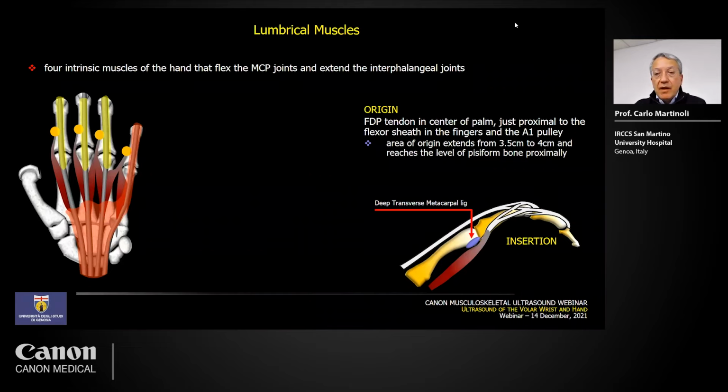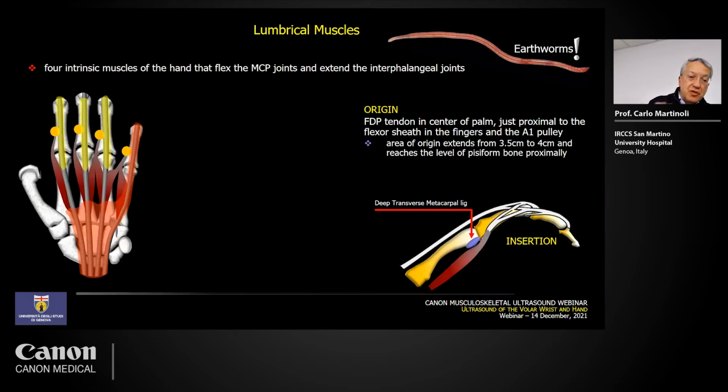So the lumbrical muscles are four, but they are different in terms of shape and complexity. Remember that they are attached to the flexor digitorum profundus, but the first two lumbricals are unipennate in structure. What does lumbrical mean? Lumbrical means earthworms, no?